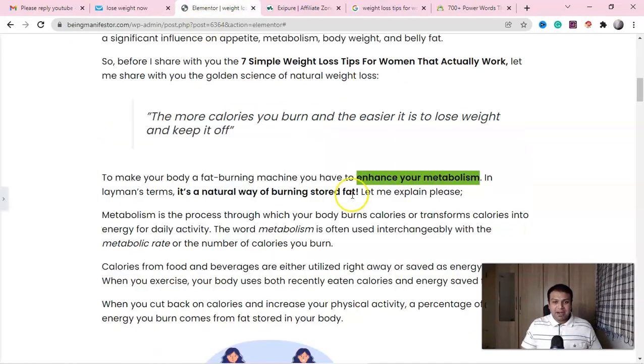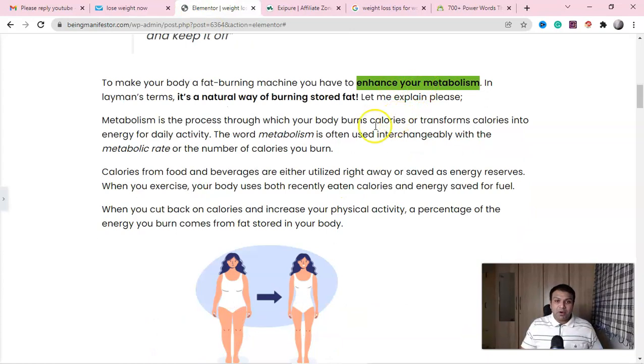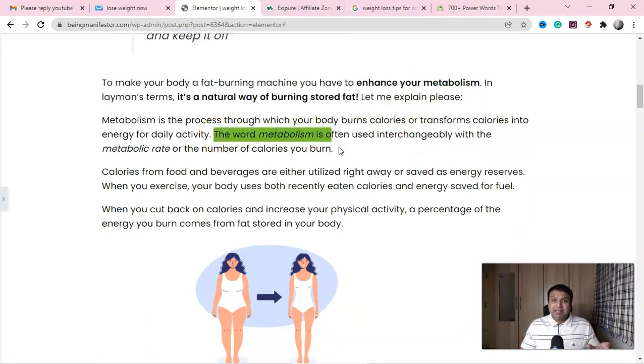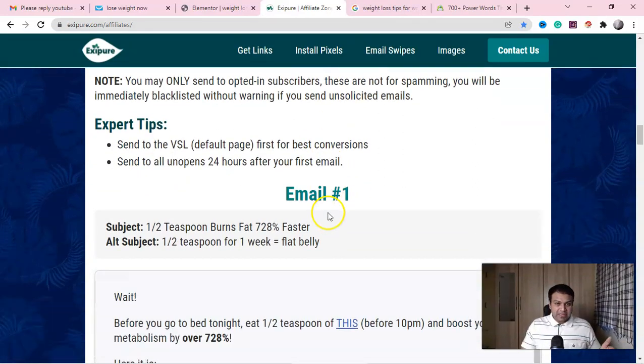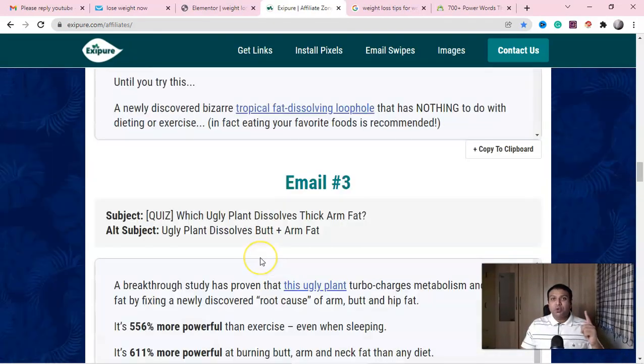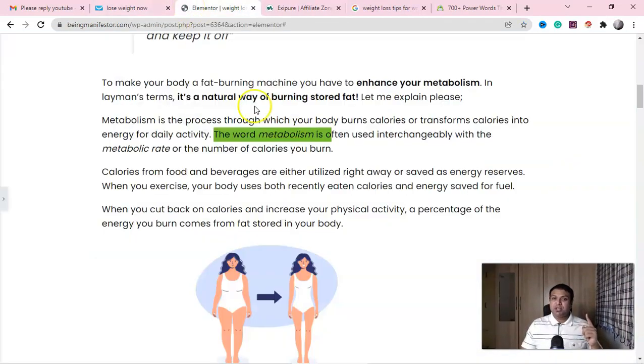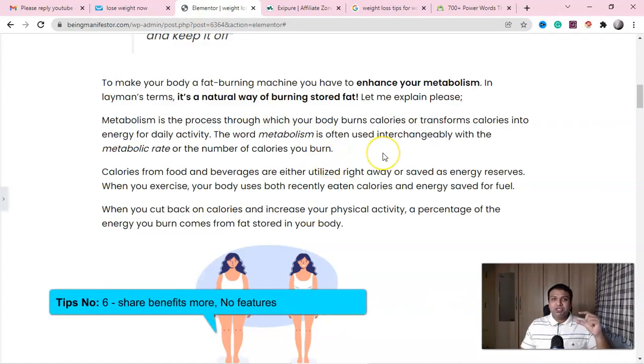Okay, so now we are back to the copy. Enhance your metabolism. So if you can't understand the word metabolism, I am explaining it. Metabolism is the way, guys, you can actually burn the fat, okay, in a natural way. If you read the sale email copy, you will get that, right? Stick to one niche, guys. Hope you will understand. If you stick, you will get more sales in one niche. The features should always be little. More, you have to share the benefits.